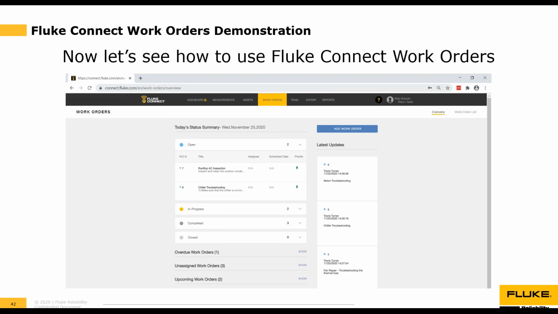Then in the mobile app, I'm going to log in as Travis, my teammate, and show you how he views the work order, how he starts work on that work order, how he can add readings to that work order, say from a tool, and how he can complete that work order, and how all that information gets synced back to the cloud.